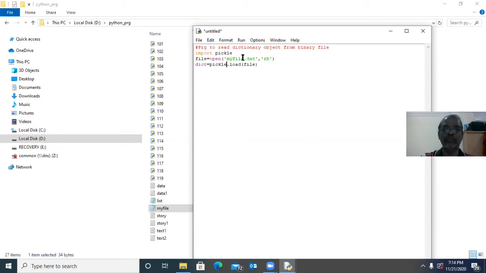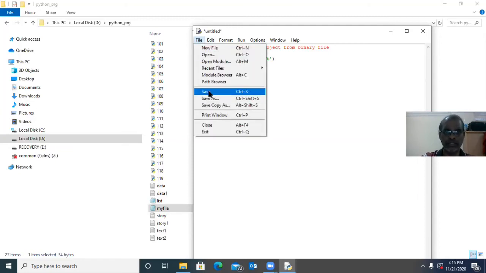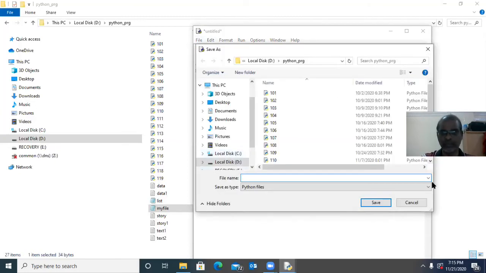That dictionary object will be stored into dict. Now dict contains the key value pairs A1, B2, C3. Now we will print dict and file.close. That's very simple. Now I will save the program. After that I will run the program. We will see what will happen.